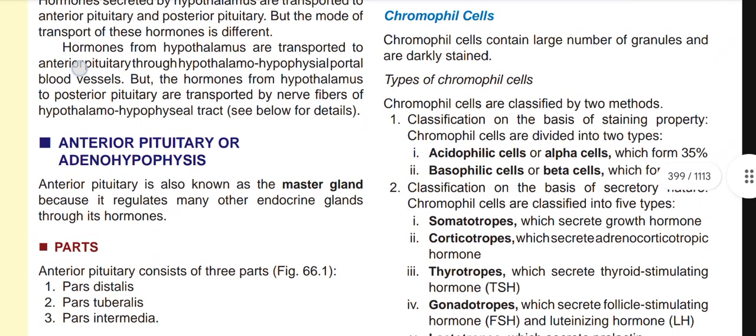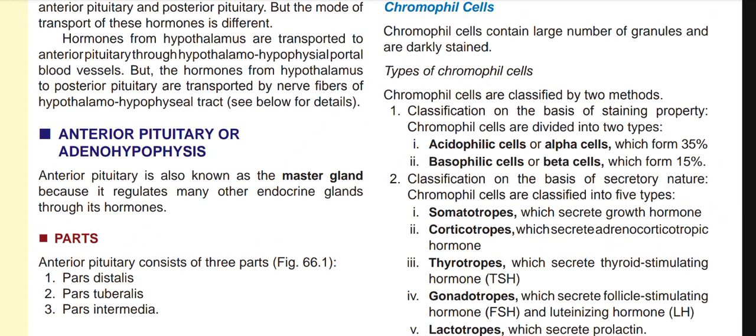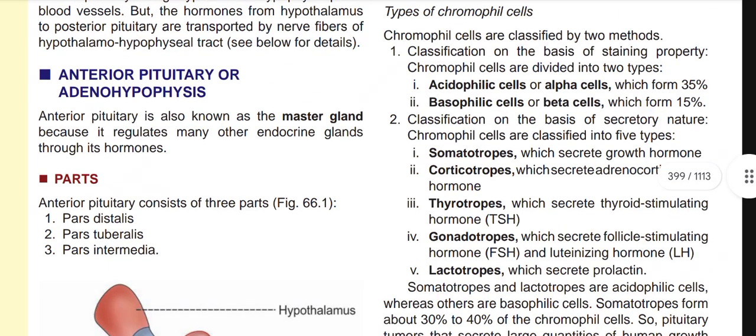Types of chromophil cells: they are classified by two methods. First, classification on the basis of staining property. Chromophil cells are divided into two parts: acidophilic cells or alpha cells, which form 35%, and basophilic cells or beta cells, which form 15%. So according to staining property, classification is acidophilic and basophilic, or alpha and beta. Alpha 35%, beta 15%. Then, classification on the basis of secretory nature: chromophil cells are classified into 5 types.